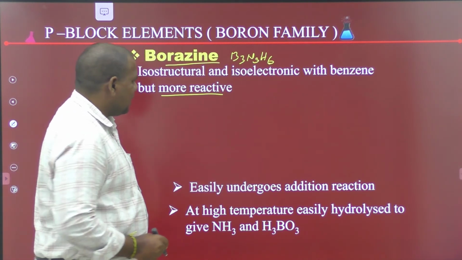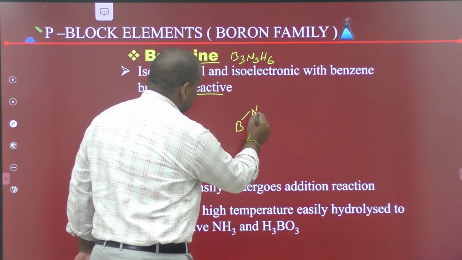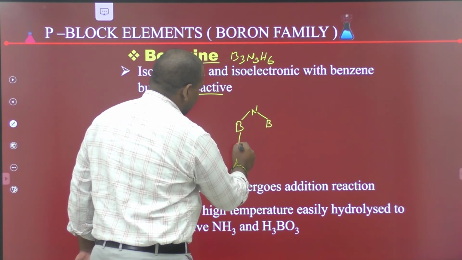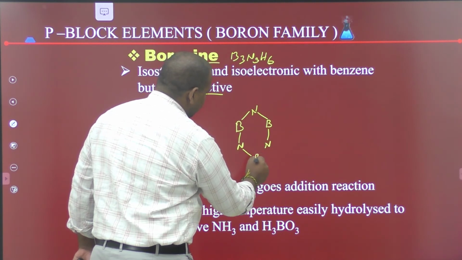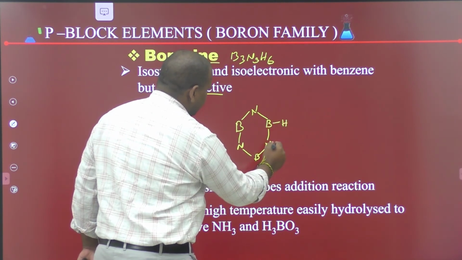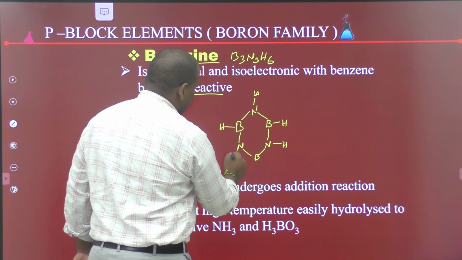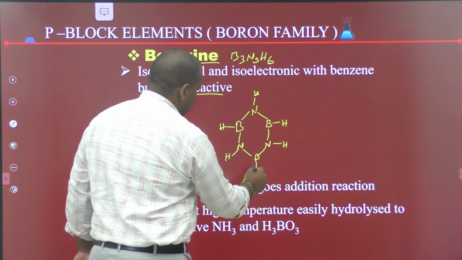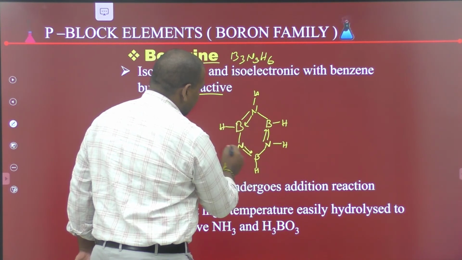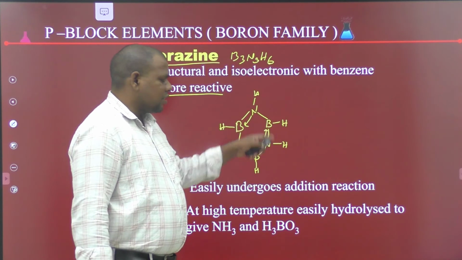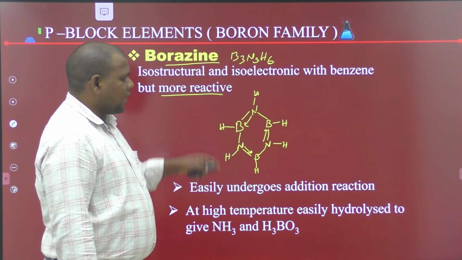The structure of borazine has alternating boron and nitrogen atoms in a ring, each bearing a hydrogen. Due to the presence of polar bonds between boron and nitrogen, it is more reactive than benzene.